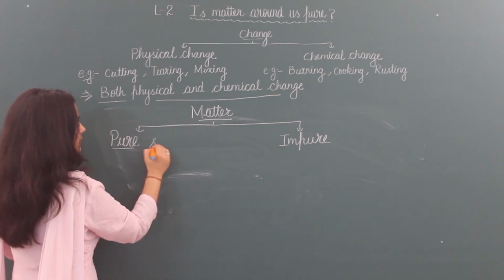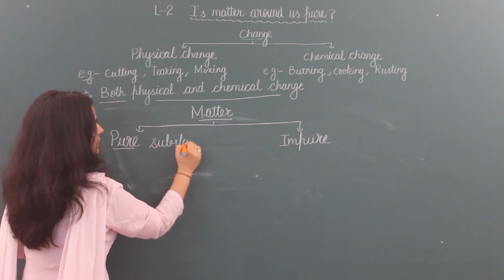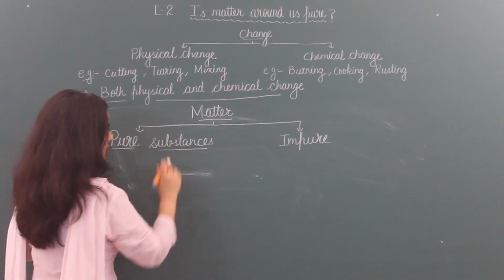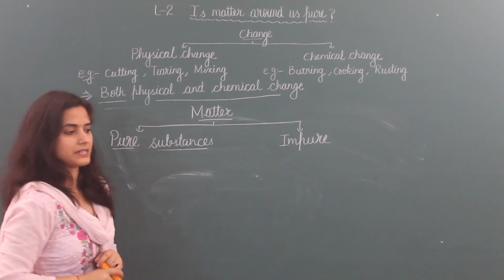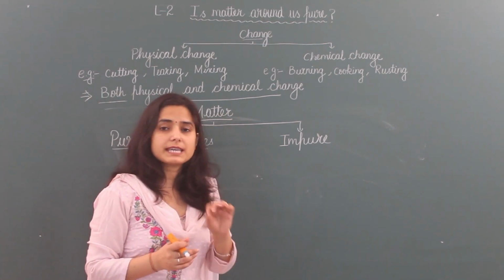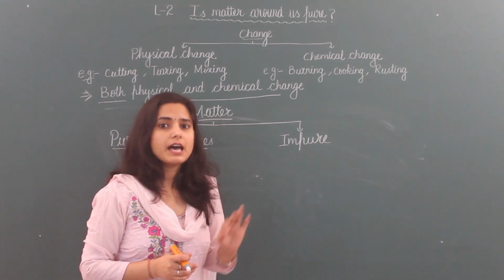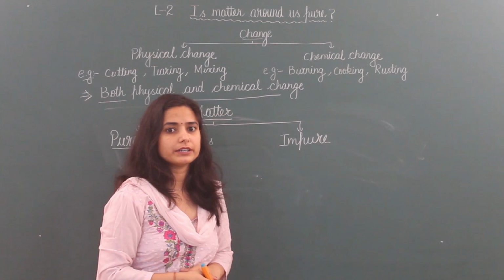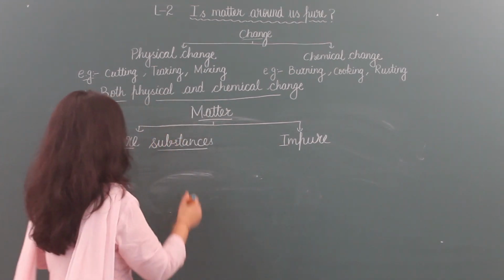Pure substances or matter: what is a substance? First the term substance comes. A substance is a thing which is made of the same kind of particles, and if it is made of the same kind of particles then it is called a pure substance or pure matter.